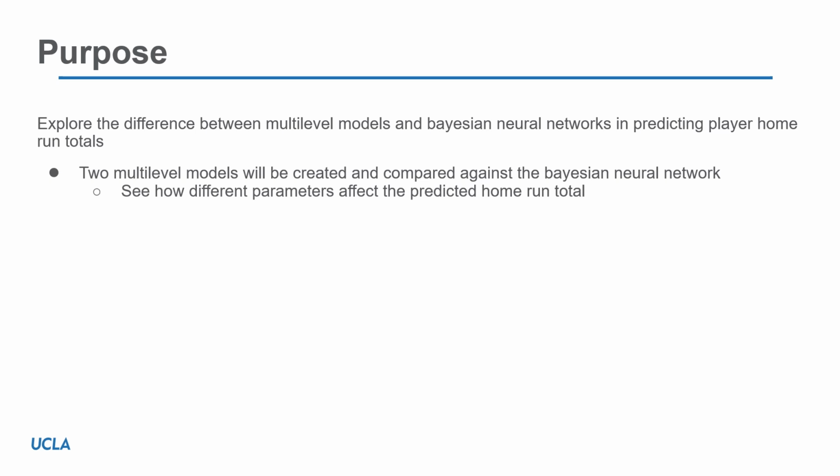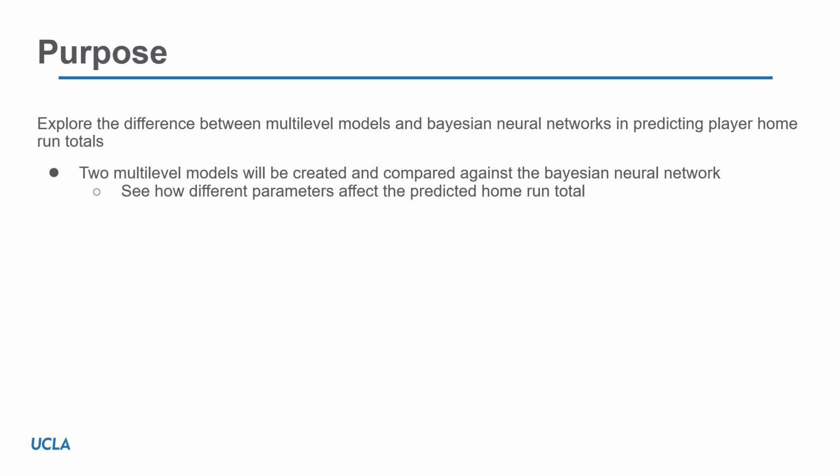Neural networks can work with large sets of data and input parameters to make predictive outputs. When comparing these capabilities to a multi-level model, the multi-level model will only work with a smaller subset of that data. This is primarily due to long runtimes during the Markov chain Monte Carlo sampling. Despite this, multi-level models have the added benefit of being able to share and learn about parameters across hierarchical groups. This drove the desire to create two multi-level models with different input sets and compare the difference in predictive capabilities